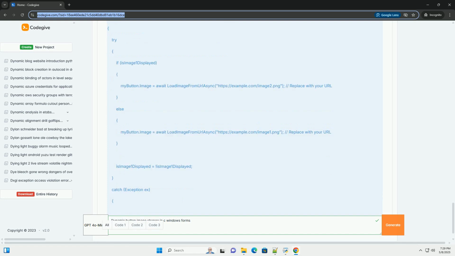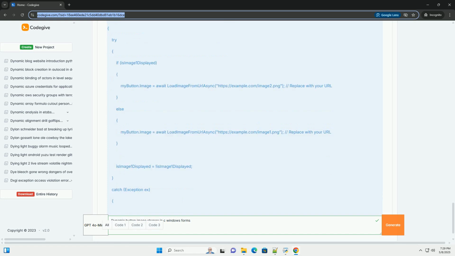Alternatively, you can add images directly to the project's resource file. 1. In Solution Explorer, expand your project node. 2. Expand the Properties folder. 3. Double-click on Resources.resx. This opens the Resource Designer. 4. From the drop-down menu above, choose Images. 5. Click Add Resource, Add Existing File. 6. Browse to and select your image files. When images are added via Resources.resx, their build action is automatically set to Embedded Resource.